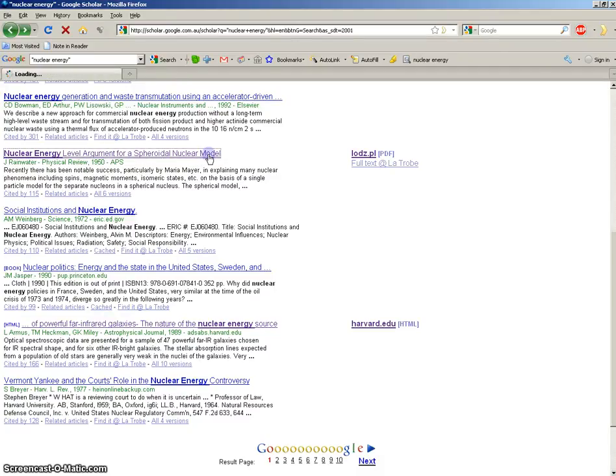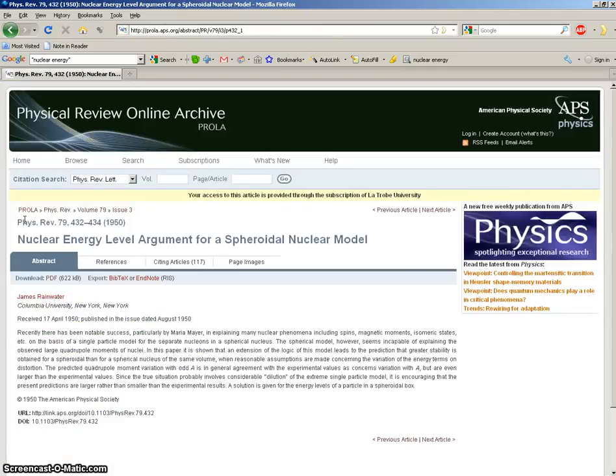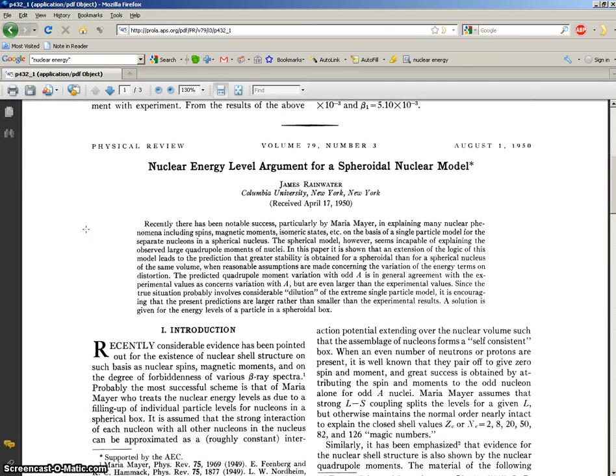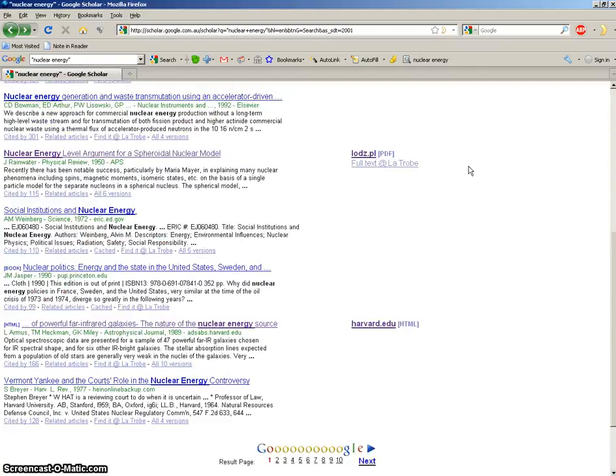So if we actually click on this article now, it again takes us to a different website, and again you can click on the PDF part and you will see the article that you want. Okay, now you can do this from home because it doesn't connect to the La Trobe University website.